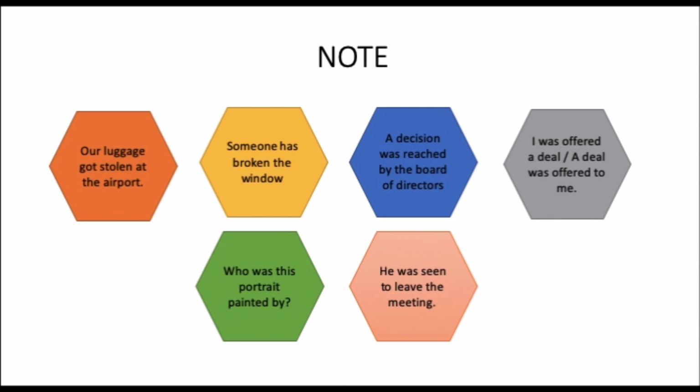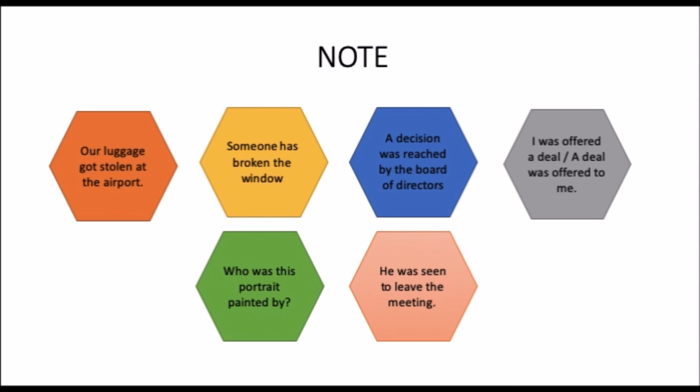With verbs which can take two objects, such as bring, tell, send, show, teach, promise, sell, read, give, lend, etc. we can form two different passive sentences. He offered me a deal. In active. I was offered a deal. Passive, more usual. Or a deal was offered to me. Passive, less usual.